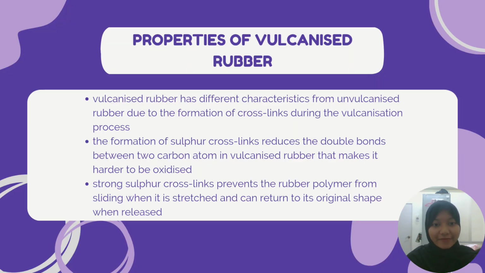Vulcanized rubber has different characteristics from unvulcanized rubber due to the formation of crosslinks during the vulcanization process. The formation of sulfur crosslinks reduces the double bonds between two carbon atoms in vulcanized rubber, which makes it harder to be oxidized. Strong sulfur crosslinks prevent the rubber polymer from sliding when it stretches and can return to its original shape when released.